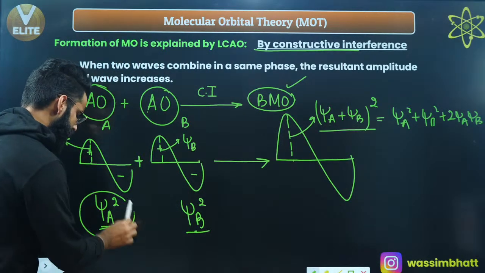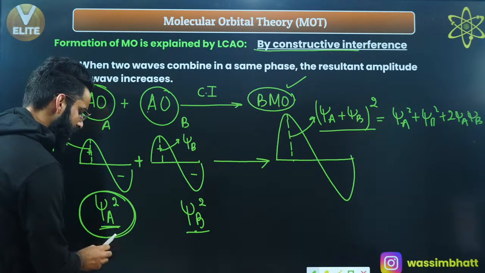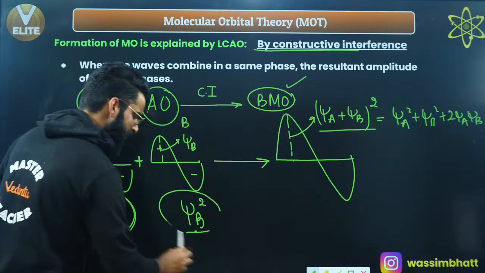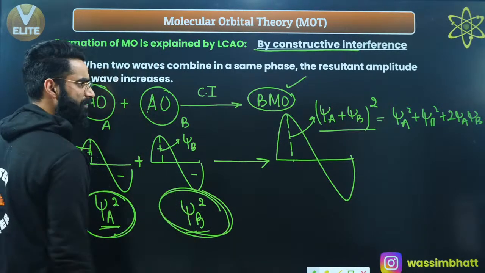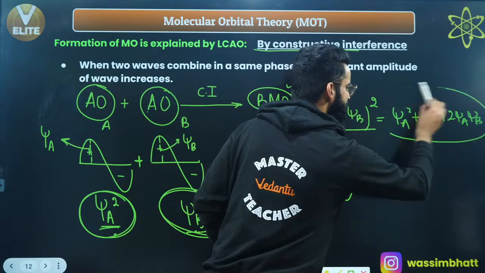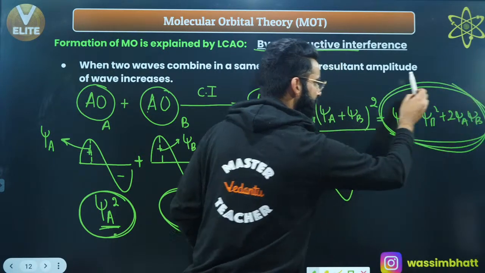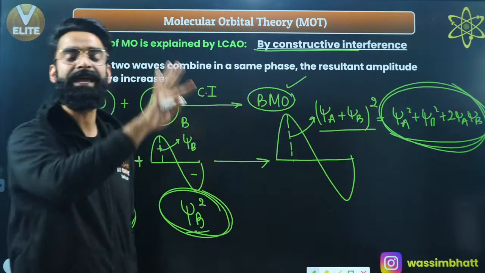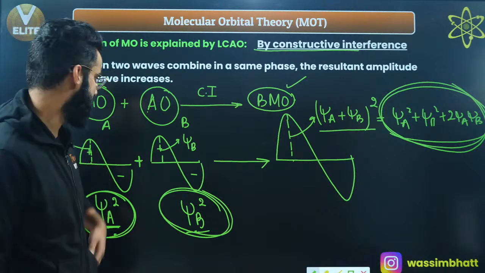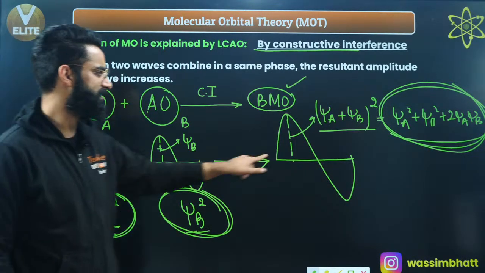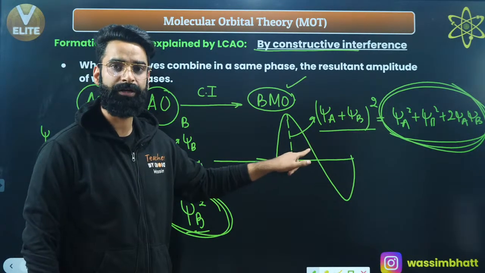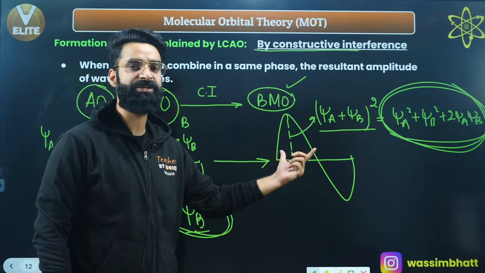The first term is giving me the probability of finding the electron around the nucleus in atom A, the second the probability of finding the electron around the nucleus in atom B, and the last term the probability of finding the electron in between the nuclei in the molecule. This is the atomic orbital, this is the atomic orbital, and this is the molecular orbital, the molecule which has got formed.